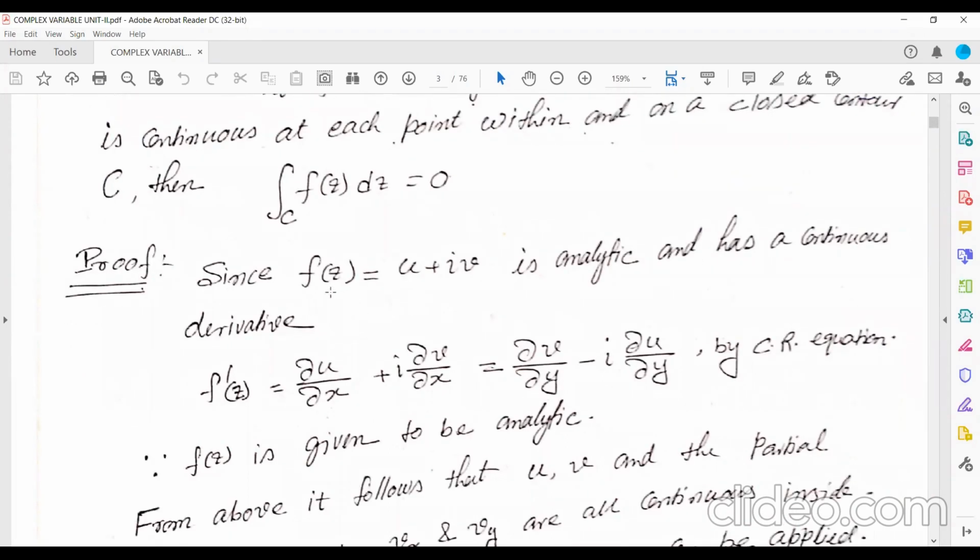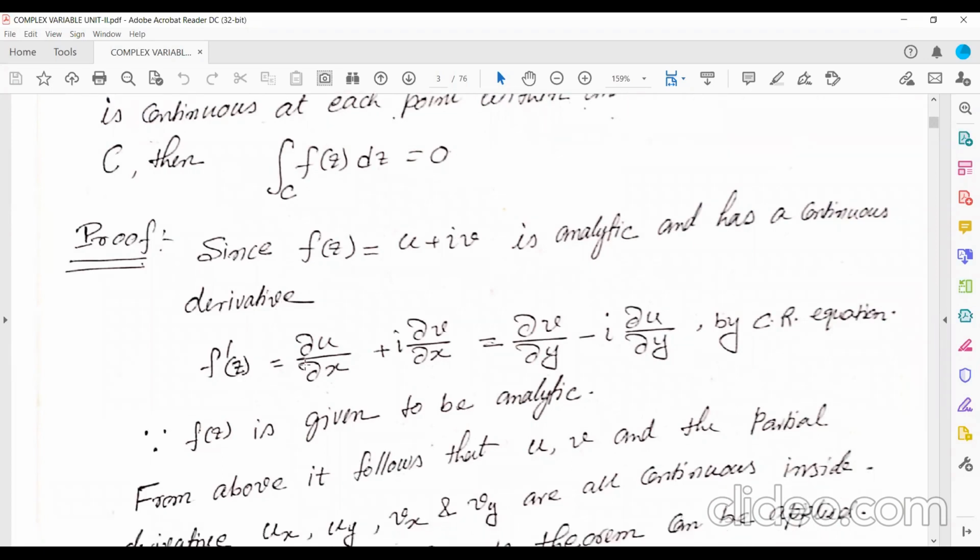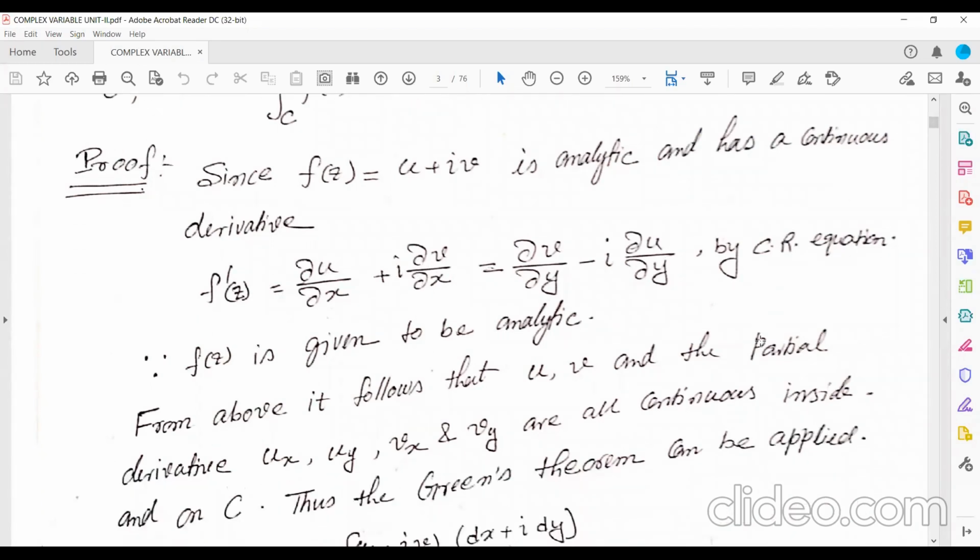So f'(z), differentiating with respect to x, equals del u by del x plus i del v by del x. And if you use the Cauchy-Riemann equations, u_x equals v_y, and v_x equals minus u_y, by the CR equations.